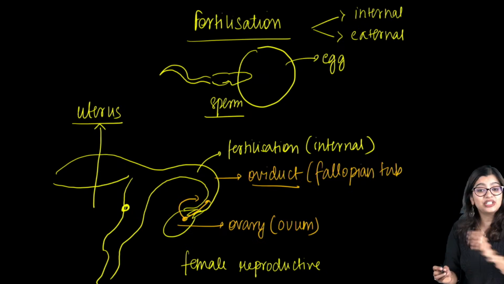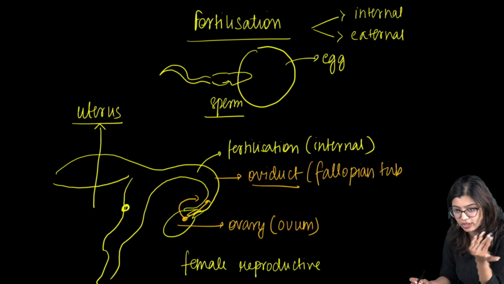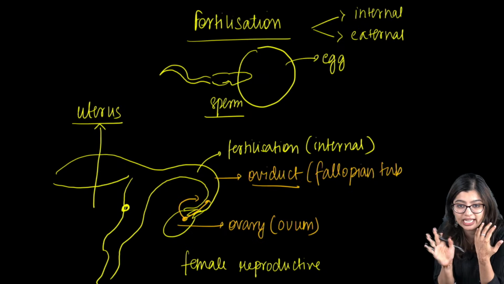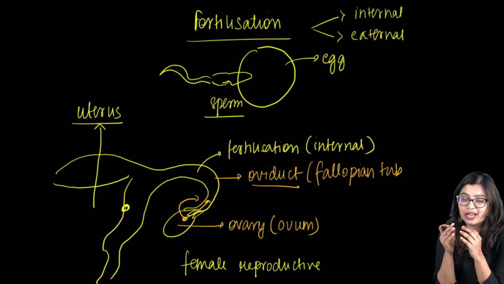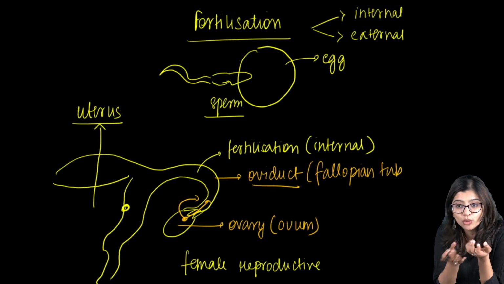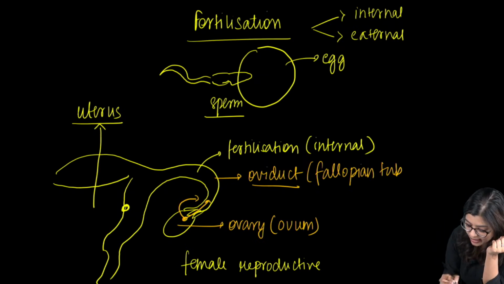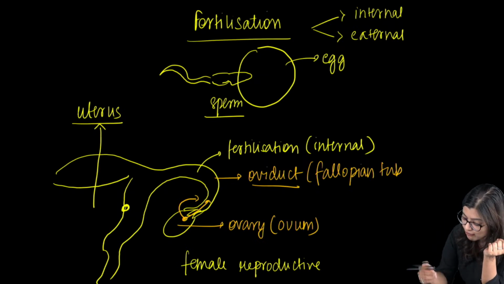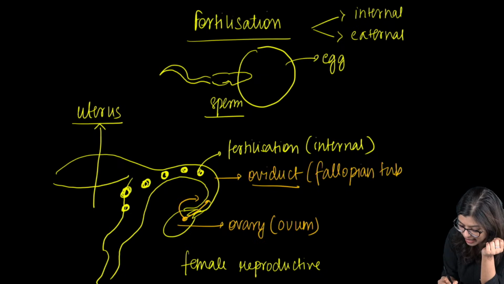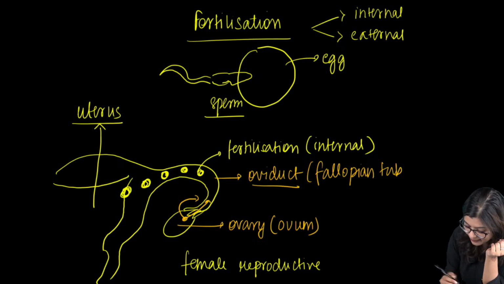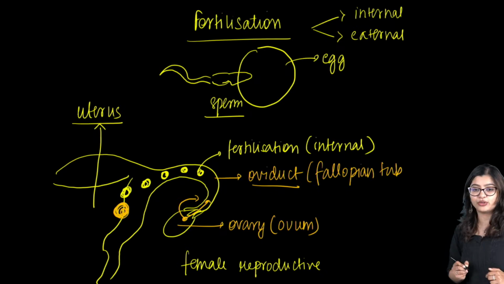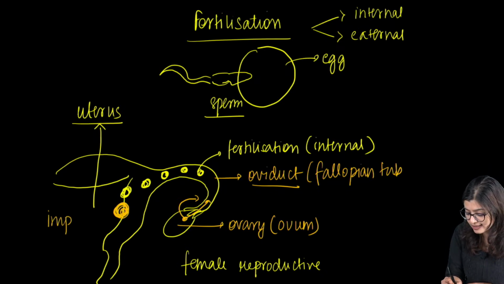Now, uterine tube, like I said, I have not heard of uterine tube, but they are referring to the uterus only. But you have the uterine lining and all of that. The uterus is also called the womb. So now in this particular case, what do we see? Once fertilization has happened here, it will keep developing and coming. And finally, what will happen? We see that the embryo will get implanted to the wall of the uterus. So we call this process implantation.